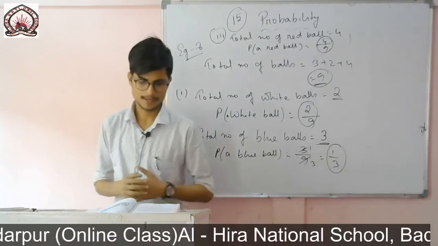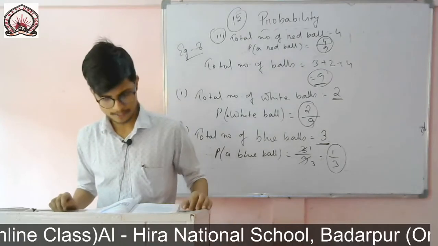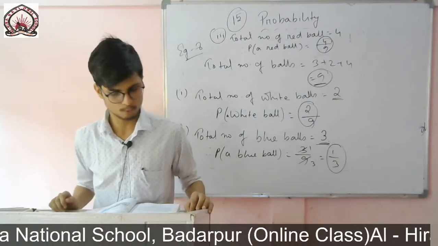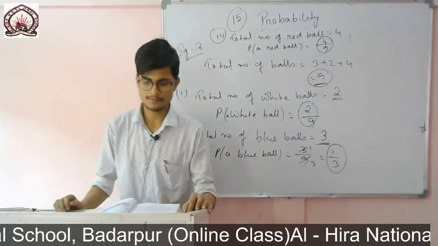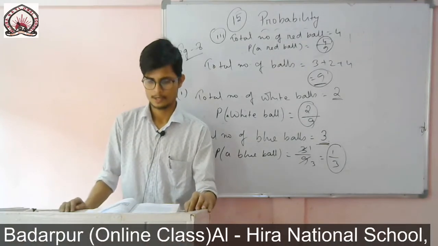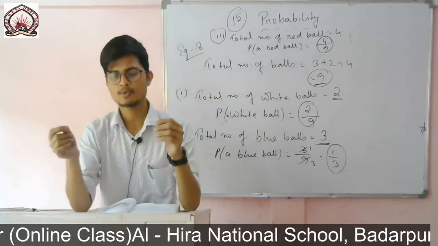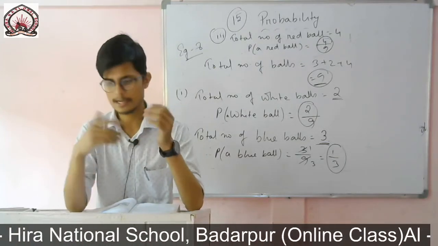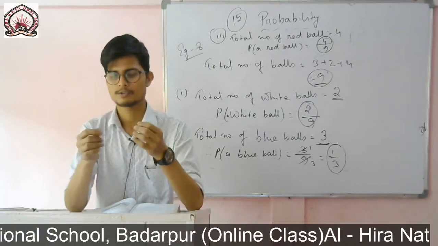Okay, now question number 9. Harpreet tossed 2 different coins simultaneously, say one of 1 rupee and the other of 2 rupee. What is the probability of getting at least one head? So two coins are tossed at a time. That means a 1 rupee coin is there and another 2 rupee coin is there. So the chance of getting head.